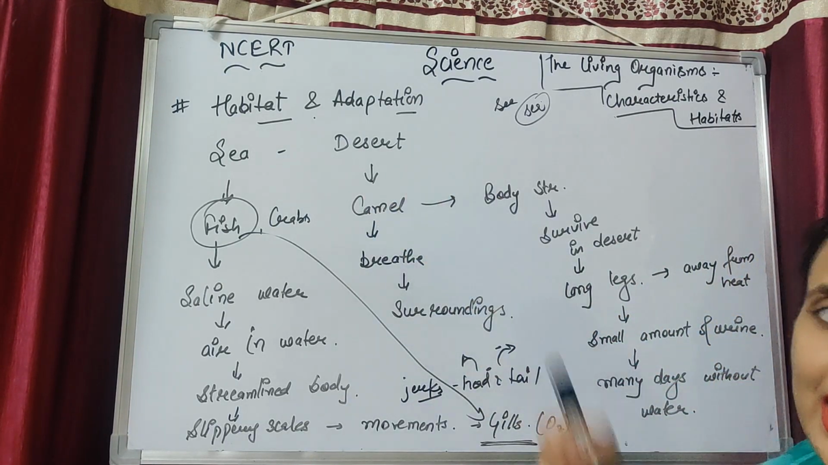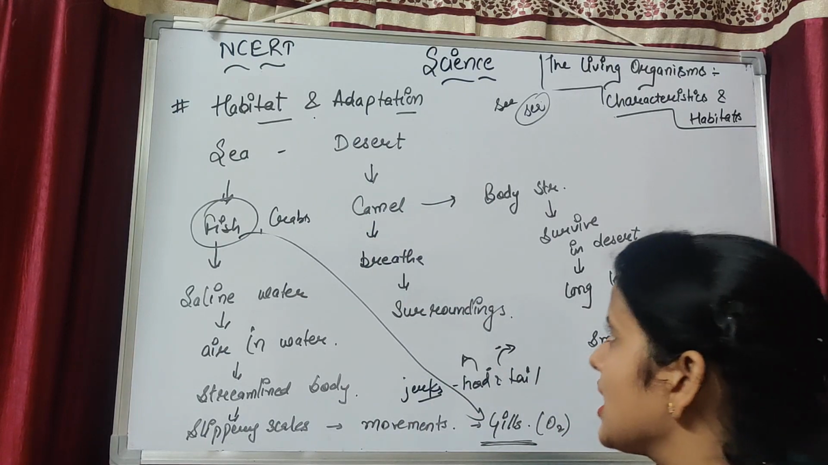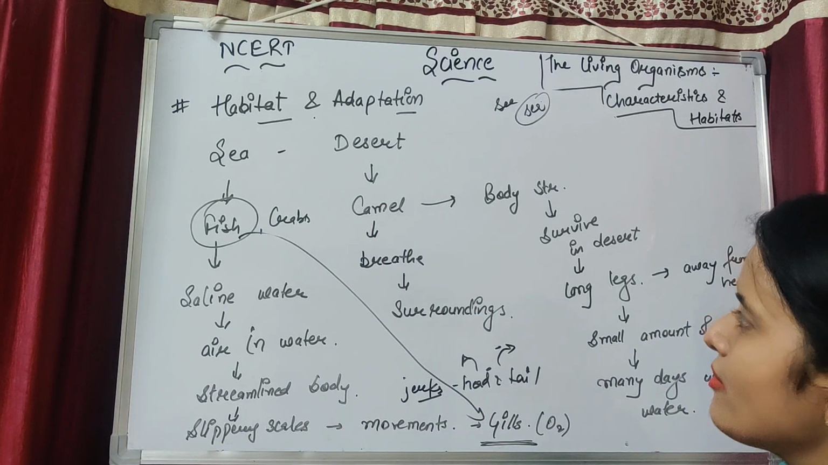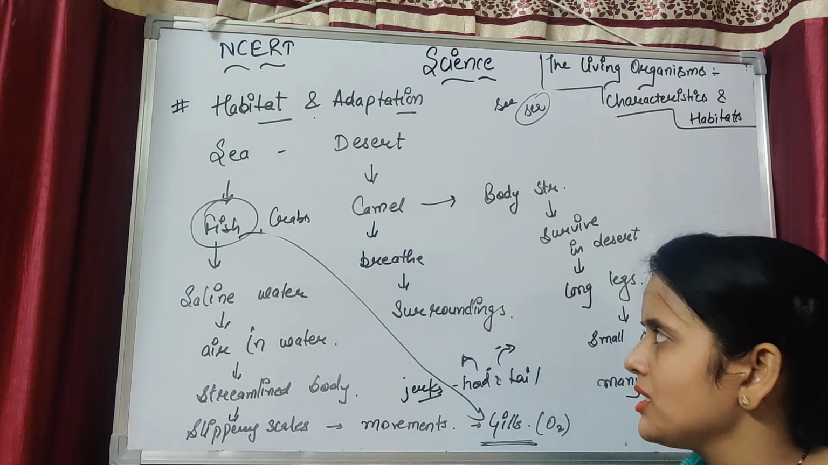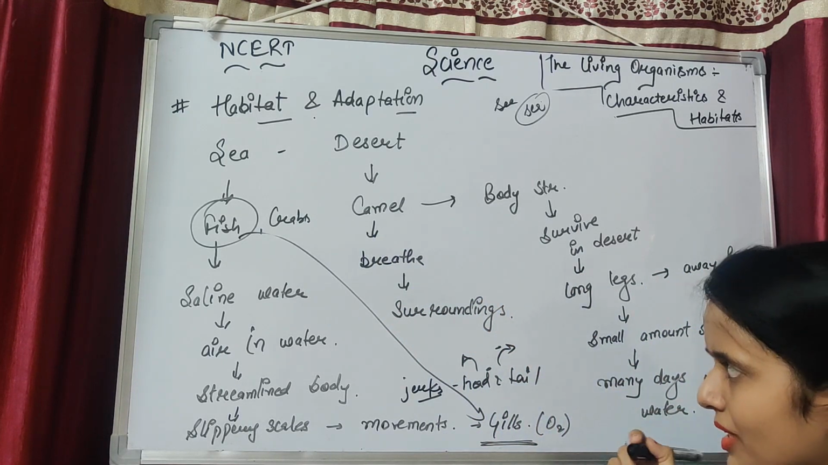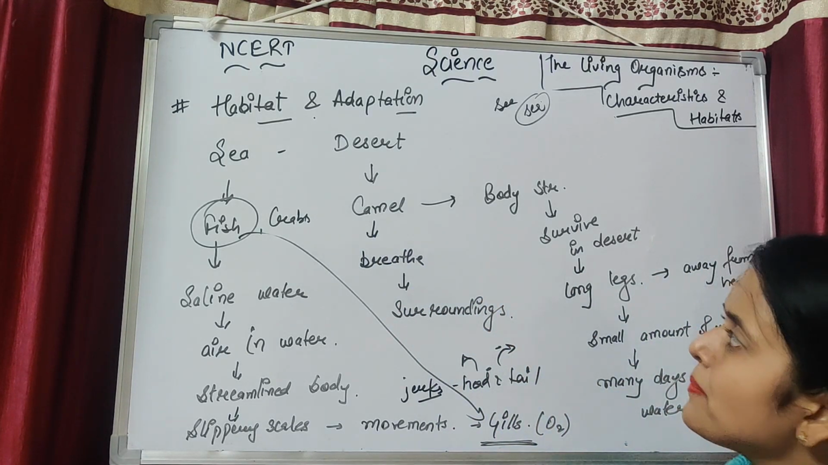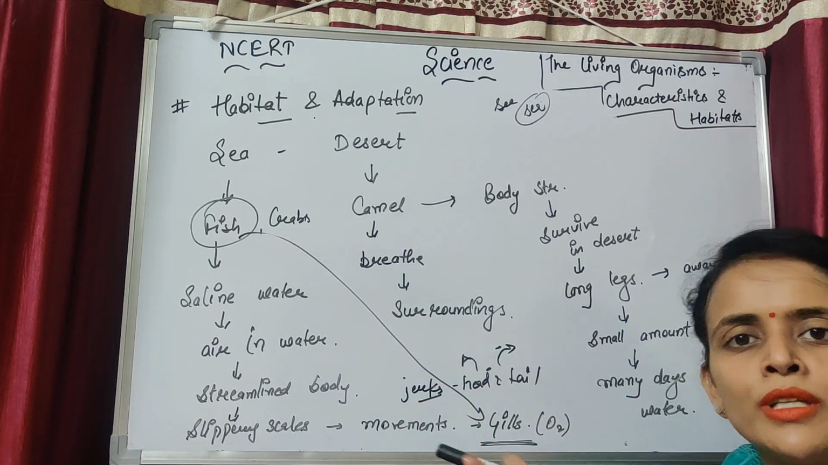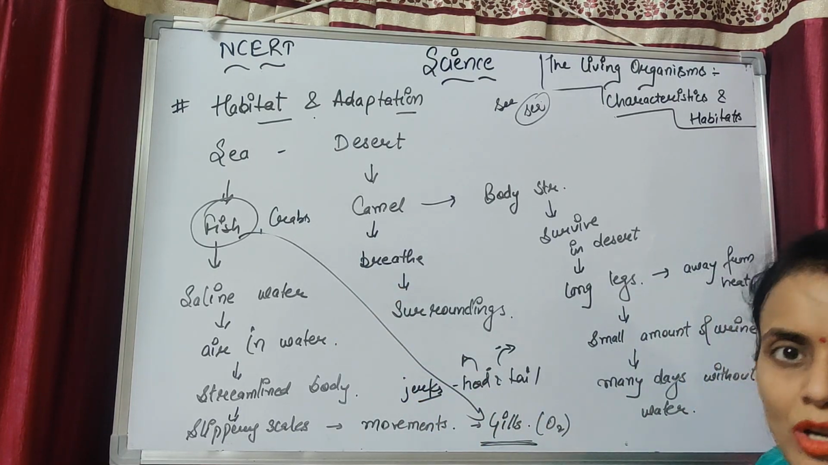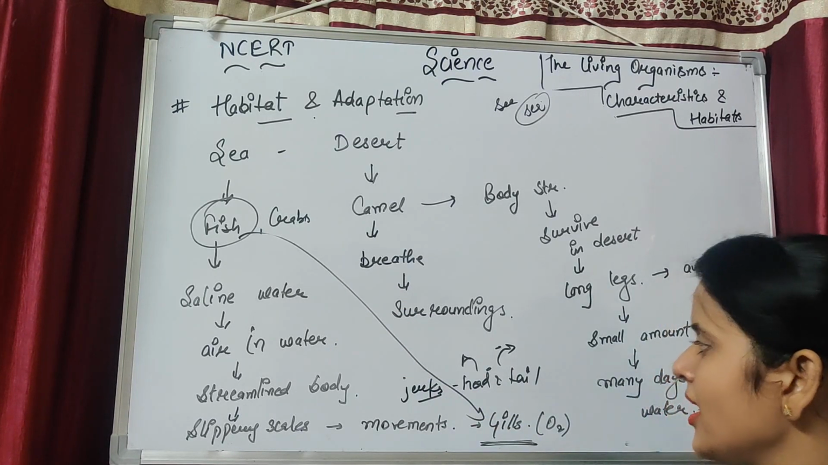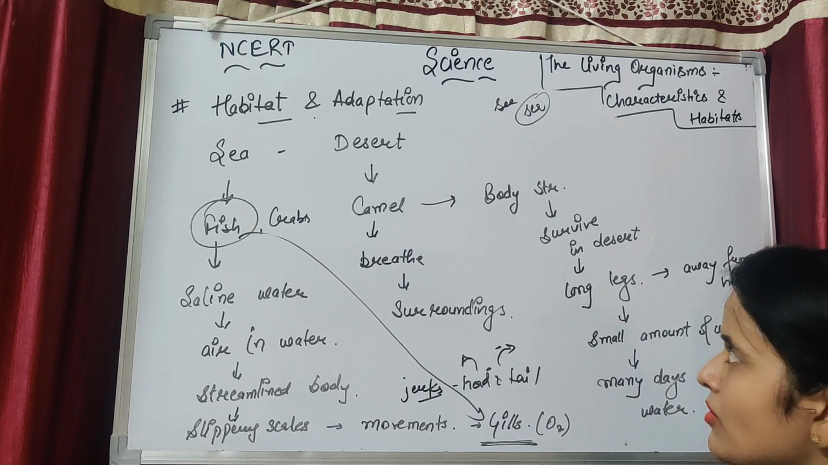Now we will come to the desert. In the desert, what you have to see is a camel. The camel body structure is like this. The camel will breathe in the surrounding, taking oxygen from the air, because the camel is not under the water. So he will take the air from the surrounding.